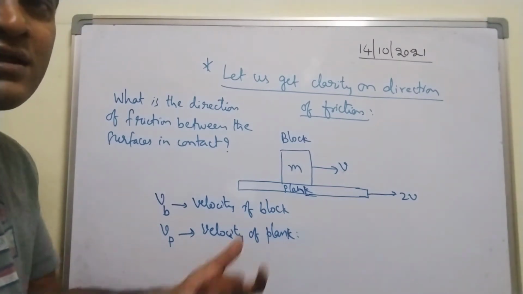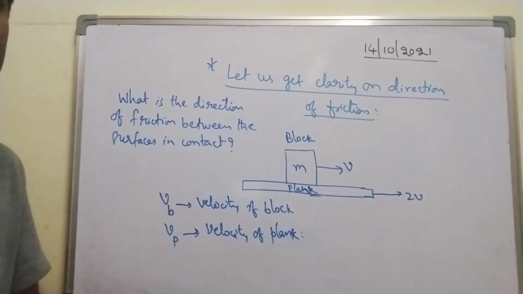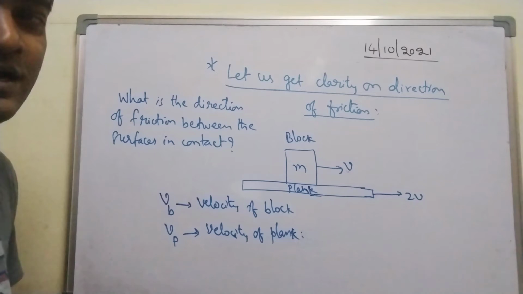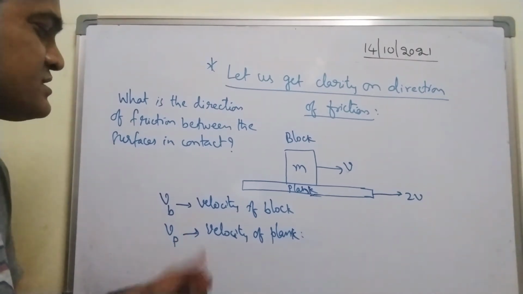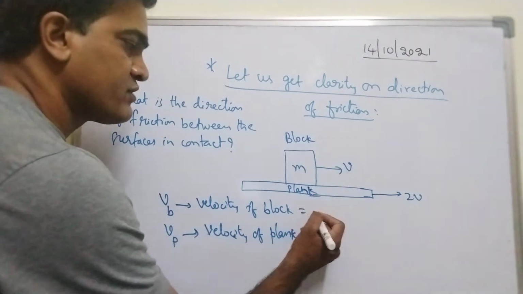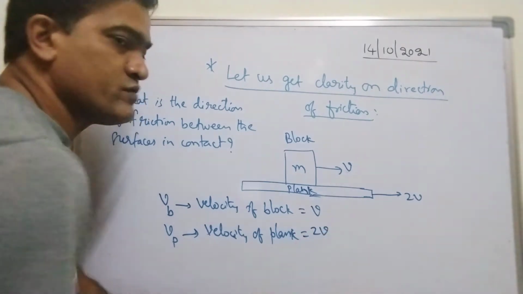Planck's constant is a different thing, that is the scientist's name. Anyway, I forgot the spelling of plank, so you can just go through. Velocity of block I have taken as v. Velocity of plank I have taken as 2v.